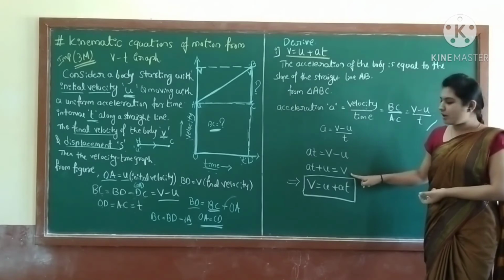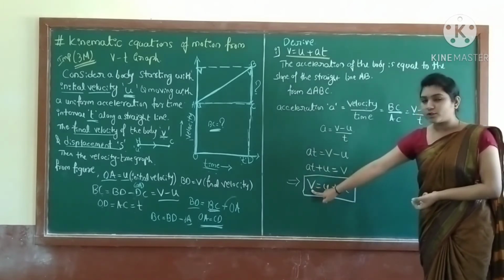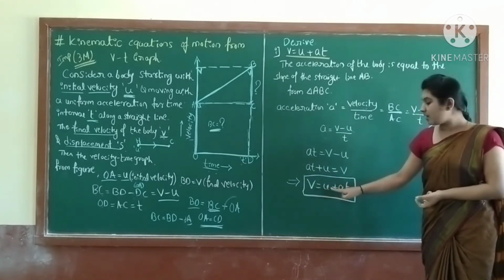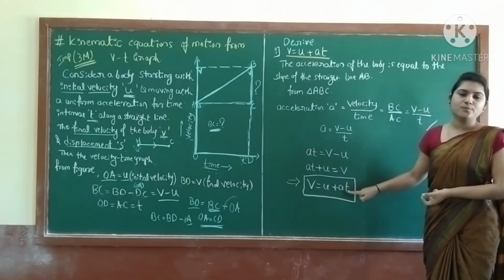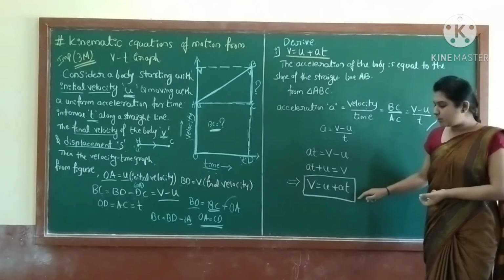So now we can write final velocity V is equal to initial velocity plus acceleration into time. Understood?